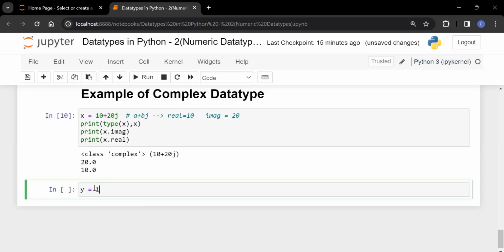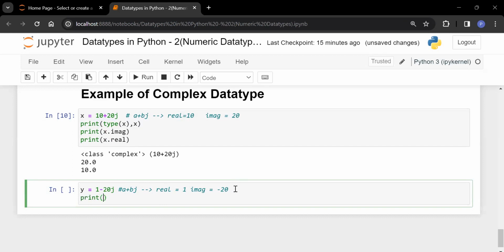y is equal to 1 minus 20j. Now again compare this one, a plus bj. Now here, what is my real part? Don't say 20. Sorry, real part is 1 and imaginary part is minus 20. Why minus 20? Because if you are comparing, plus minus will give you minus only. So imaginary part is minus 20.